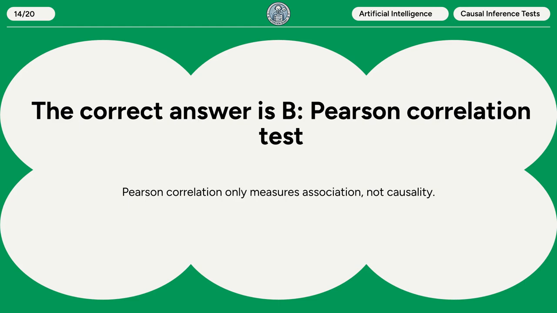The correct answer is B. Pearson correlation test. Pearson correlation only measures association, not causality.